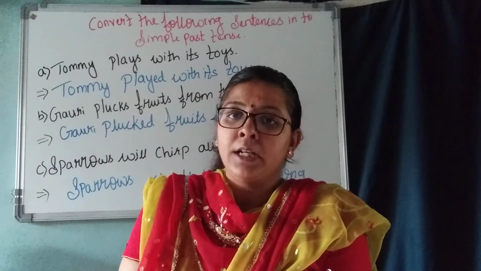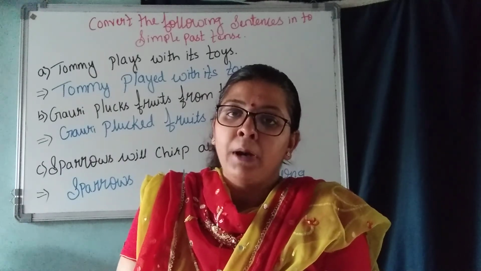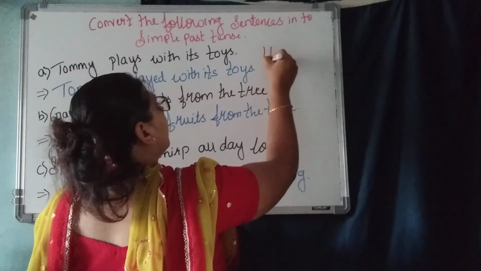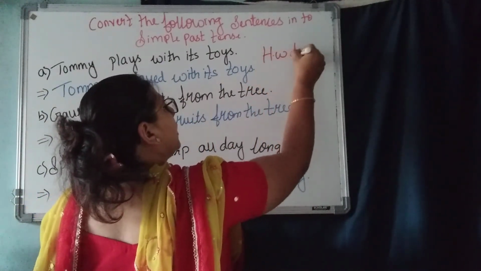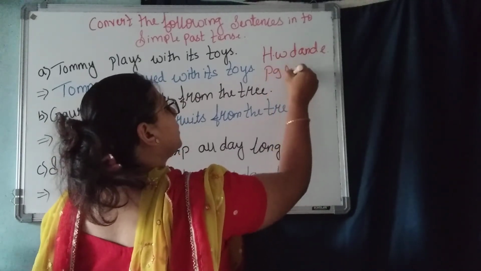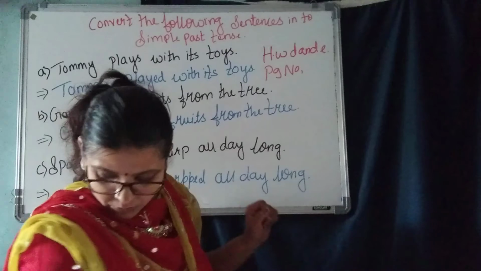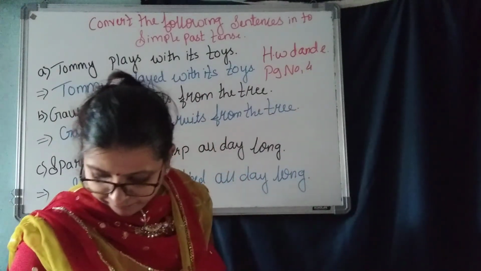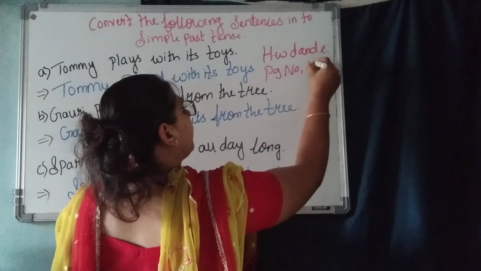This is also present tense, so you have to make it past tense. Homework, D and E. Page number 45 in your workbook, okay?